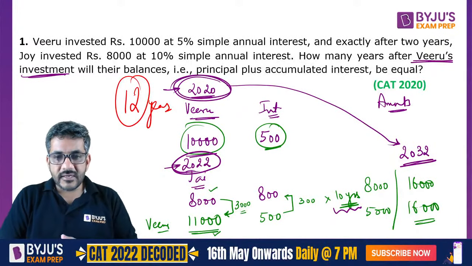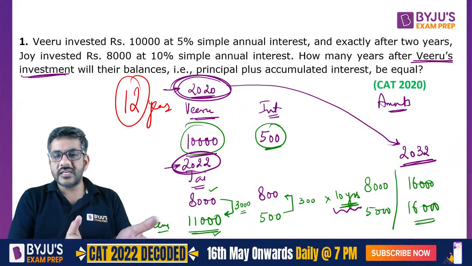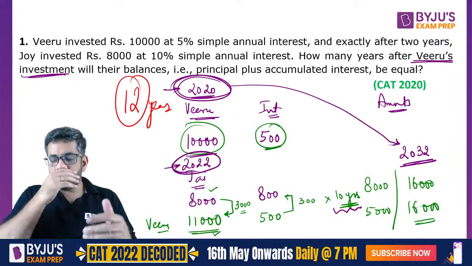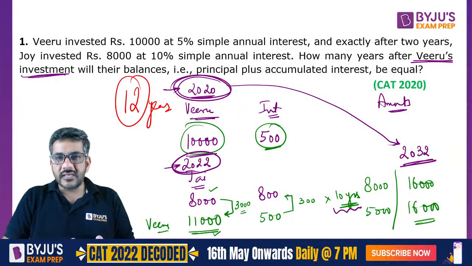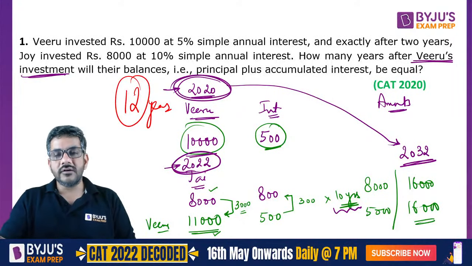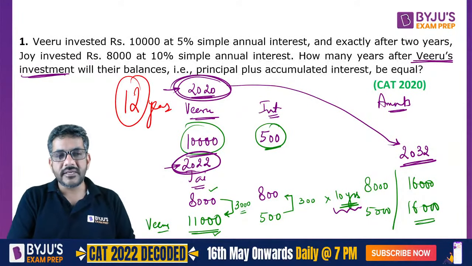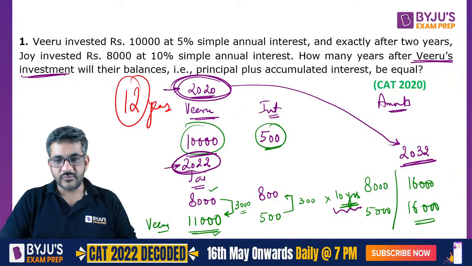How do we calculate the cover up here? Pradyumna, as I just said, Jay's investment was 3,000 less, and he was covering it by 300 every year, because every year he is getting 300 rupees more. So if you have 3,000 rupees less and you are covering 300 rupees every year, how many years would you take to cover up 3,000? That is 3,000 by 300. A total of 10 years would be taken to make them equal. This is the cover up time over here.